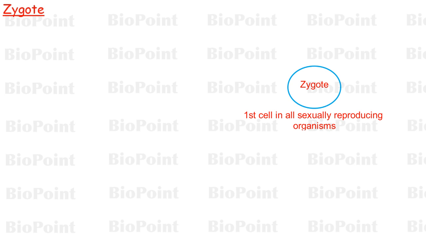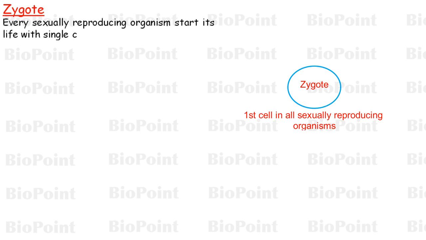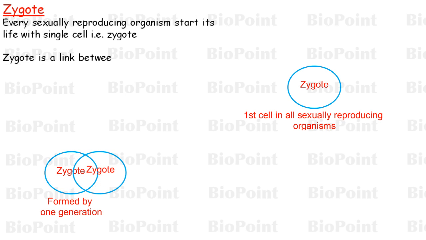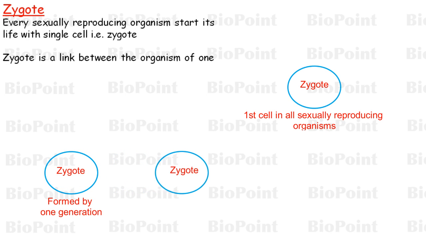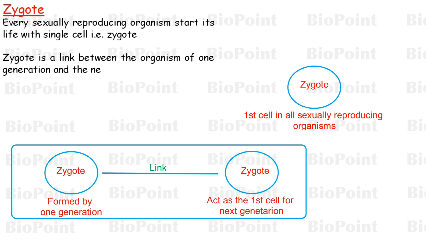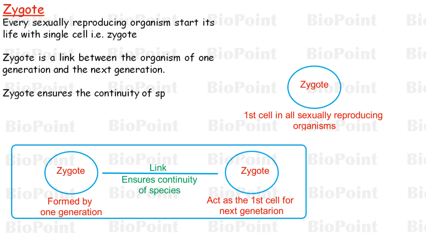And we can say that life of every sexually reproducing organism starts with a single cell, that is zygote. Another very important point about zygote is that it is a link between the organism of one generation and the next generation, and thus it ensures the continuity of species from one to the next generation.